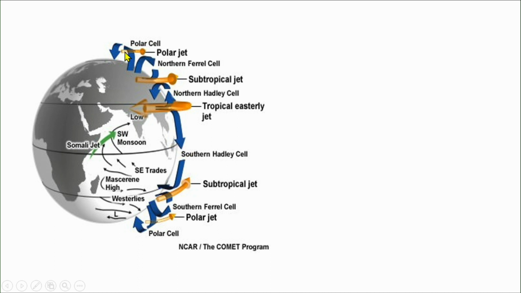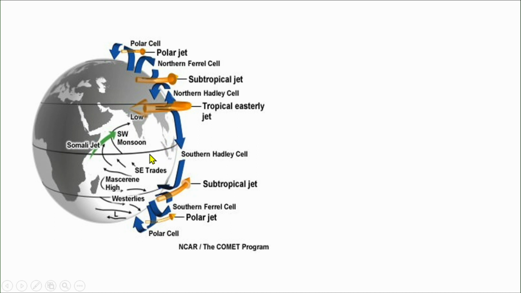These jet streams are upper air circulation at the tropopause, developing at the confluence of these latitudes between the polar cell and the northern Ferrel cell. So between the Ferrel cell and the Hadley cell, there are certain jet streams. One is the Somalian jet, the second is the subtropical jet, which further strengthen the monsoons.